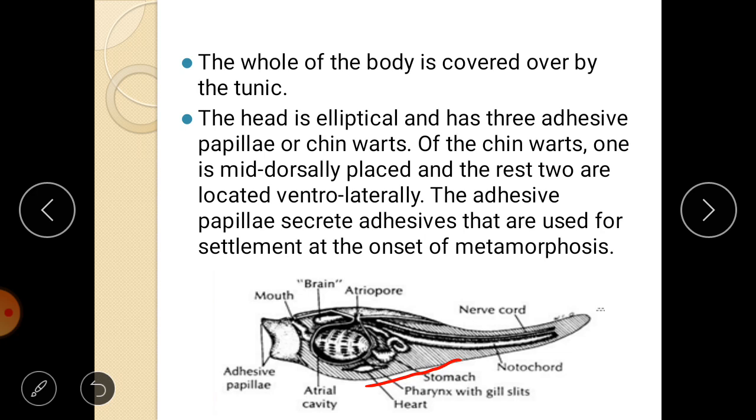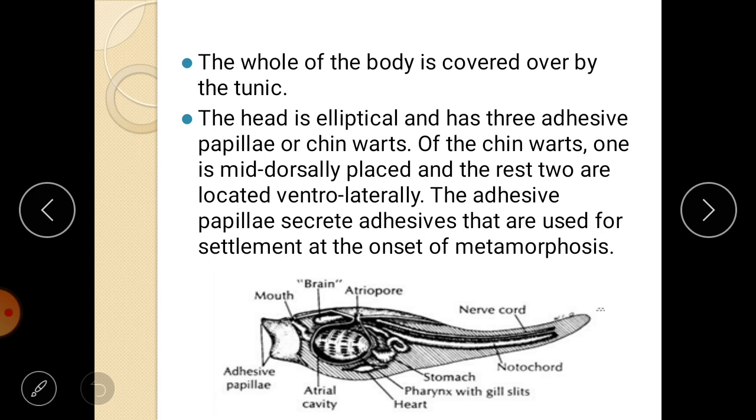The head is elliptical and has three adhesive papillae or chin warts. The head is elliptical, meaning the whole head is almost oval in shape. As you can see here, the head portion looks like this curved portion, right? That's why we call it elliptical. And along with it they have three adhesive papillae, which are also called chin warts. Warts are nothing but bulged or extended portions.